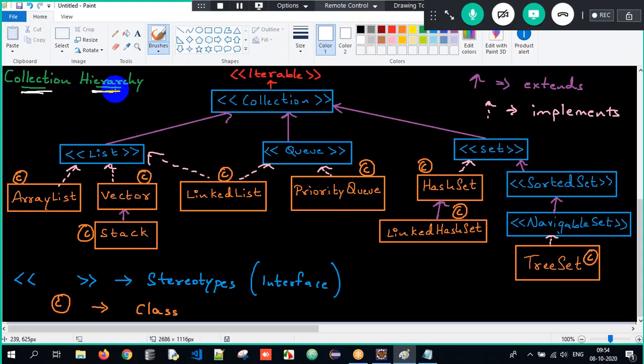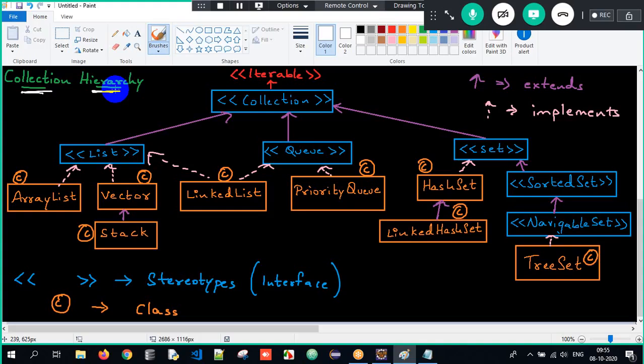Now the supermost class in entire Java is Object. The supermost class in the exception hierarchy is Throwable. Similarly, the supermost interface in the collection hierarchy is Collection. Under Collection, we have three sub interfaces. What are those? List, Queue, Set. And Collection will in turn inherit one more interface, that is Iterable, but you can ignore it.